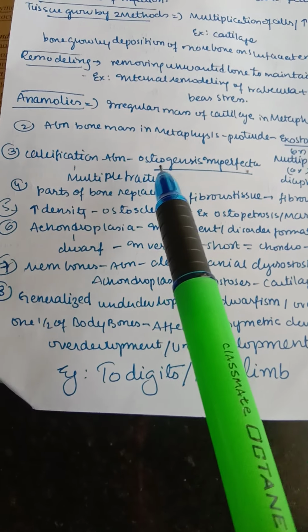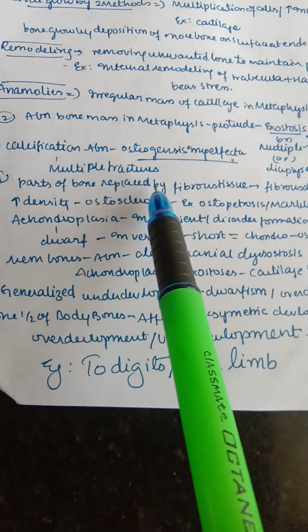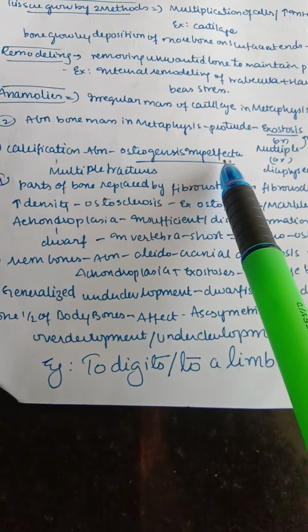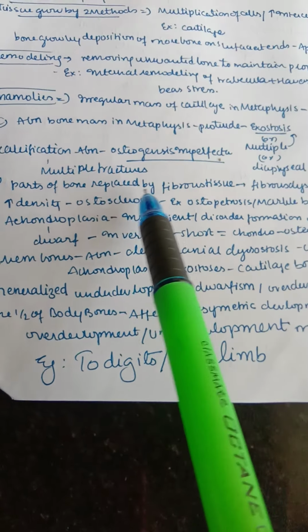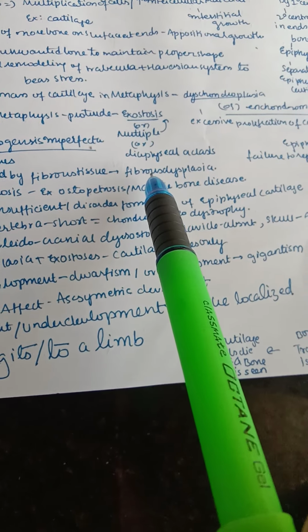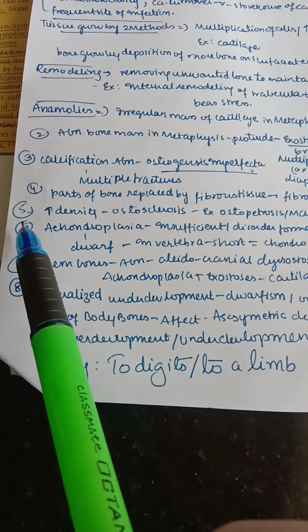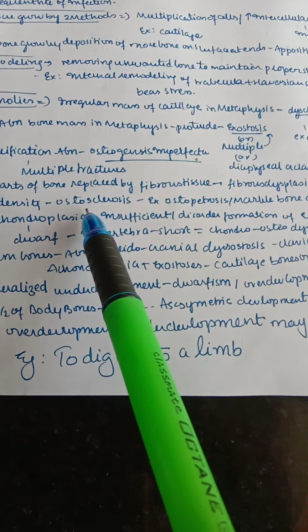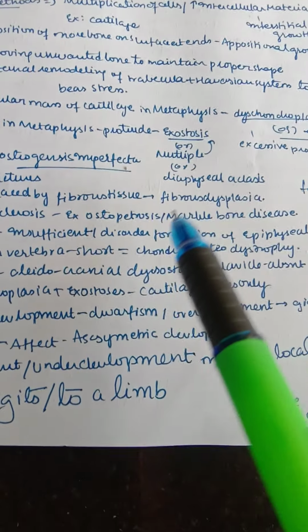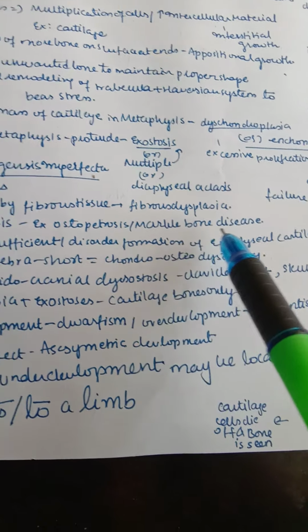And next, calcification. When calcification is abnormal, forming multiple fractures, it is osteogenesis imperfecta. When parts of the bone are replaced by fibrous tissue, it is called fibrous dysplasia. And whenever there is a high density of the bone, then it is called osteosclerosis. Example is osteopetrosis or marble bone disease.